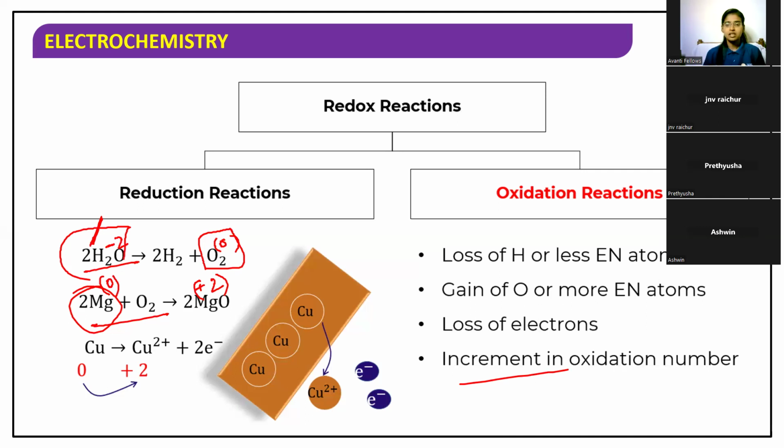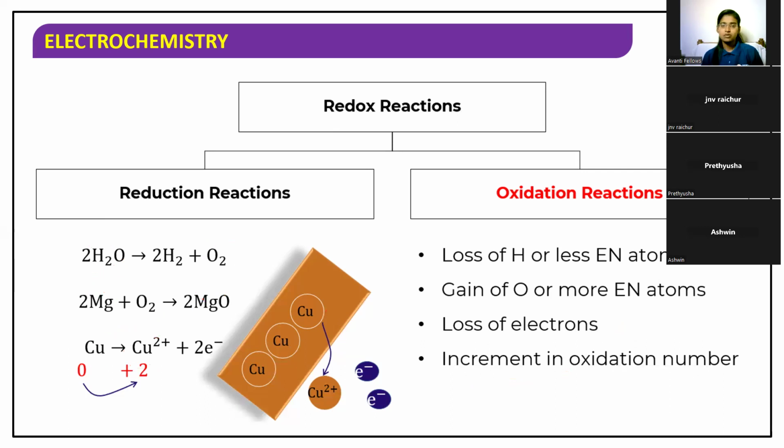And the loss of electrons is called oxidation. So copper metal is losing 2 electrons and it has been oxidized, from 0 to +2. The oxidation state is changing from 0 to +2, meaning oxidation is happening here. So any doubt about oxidation and reduction? Let me summarize this and show you in the next slide.